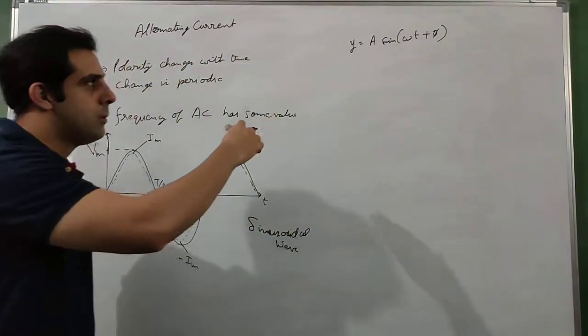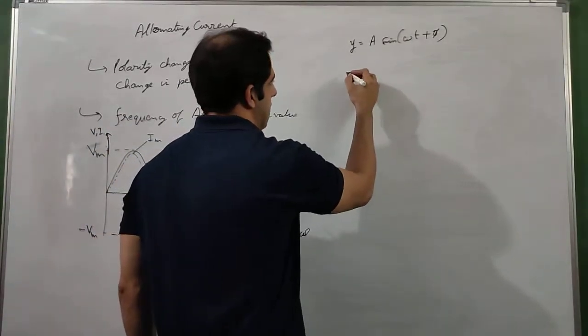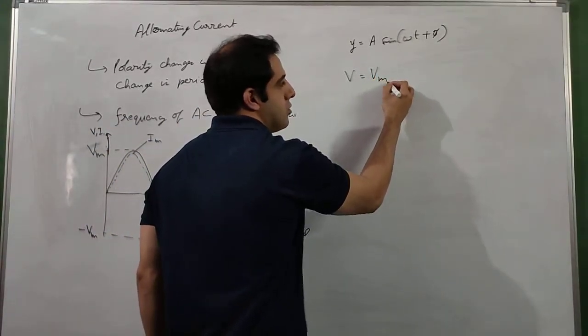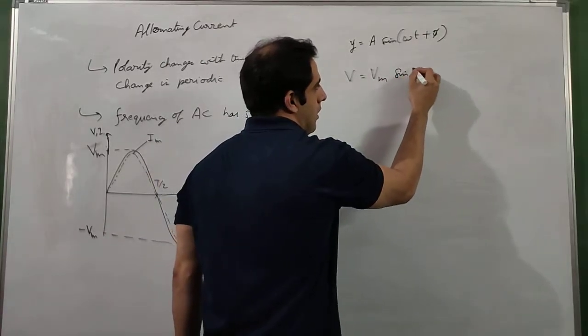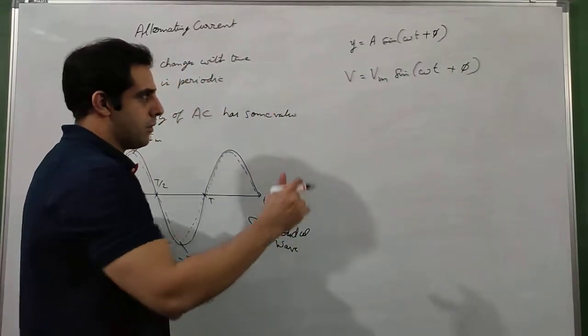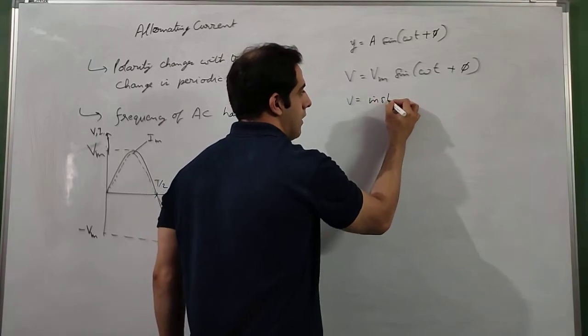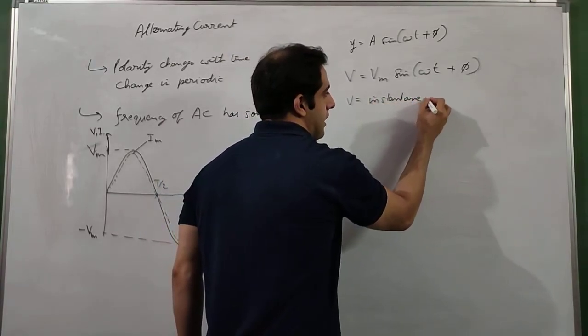So if we want to write the equation for sinusoidal voltage, for alternating voltage, then it will be given as V equals Vm sin(omega t plus phi), where V is the instantaneous voltage.